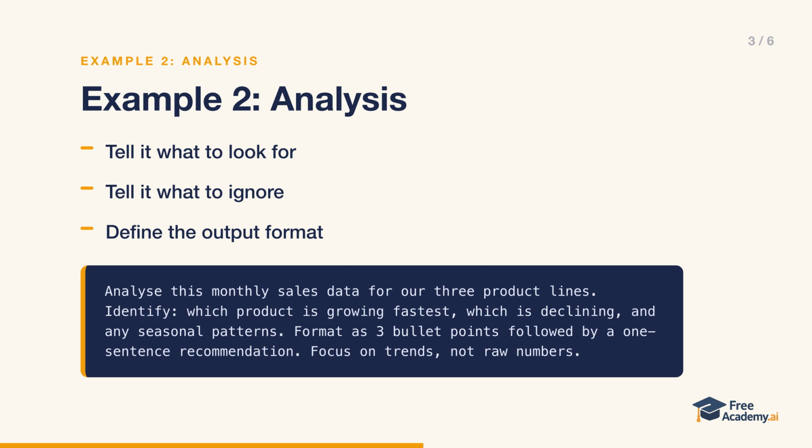Next, analysis. The vague version is just "analyze this data." The AI has no idea what you care about, so it'll dump a generic summary. Here's the specific version. It says to analyze this monthly sales data for 3 product lines and identify which product is growing fastest, which is declining, and any seasonal patterns. Then it defines the format, 3 bullet points followed by a 1-sentence recommendation. And it adds a focus, trends, not raw numbers. Now the AI knows what to look for, what to ignore, and how to present its findings.